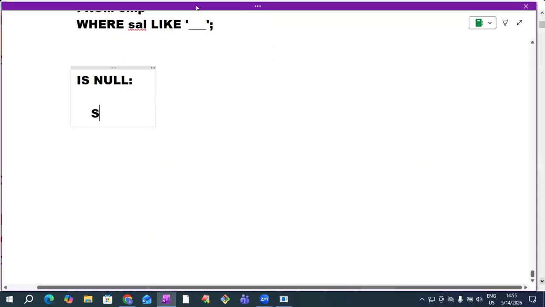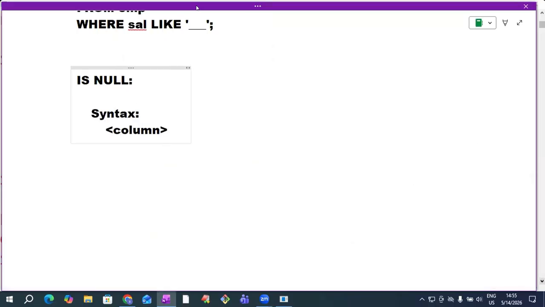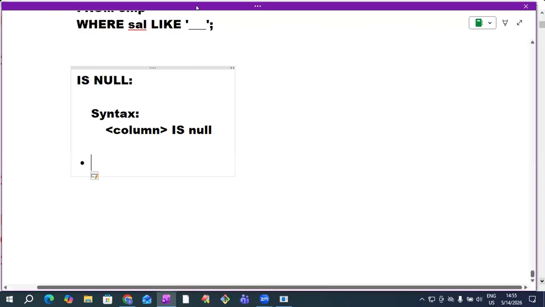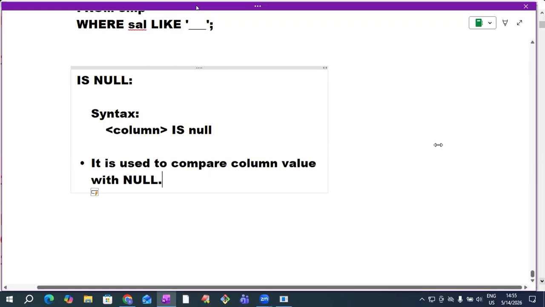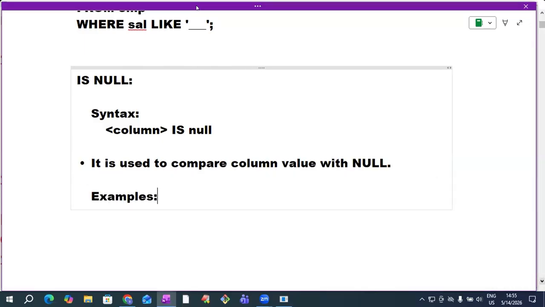Now, the is null operator. The syntax is column name is null. This operator is used to compare a column value with null. To compare a column value with null, we use the is null operator. Let's see some examples.